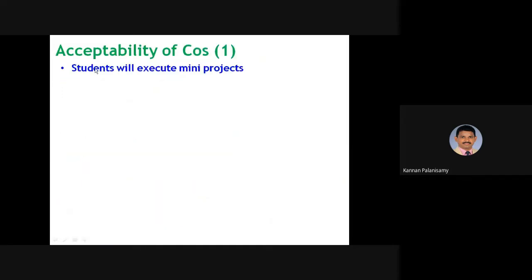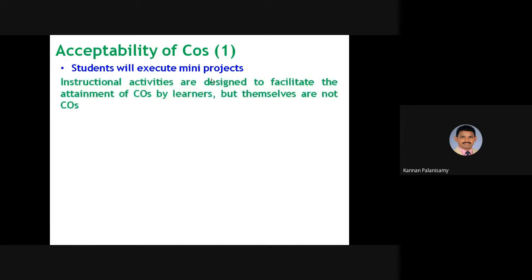In this case, I will show some samples. This is one of the COs: Student will execute mini project. Here, if you are observing this CO, instructional activities are designed to facilitate the attainment of COs by learners, but themselves are not COs. Here there is no action verb, so this is not acceptable. The CO is not at the acceptable level.